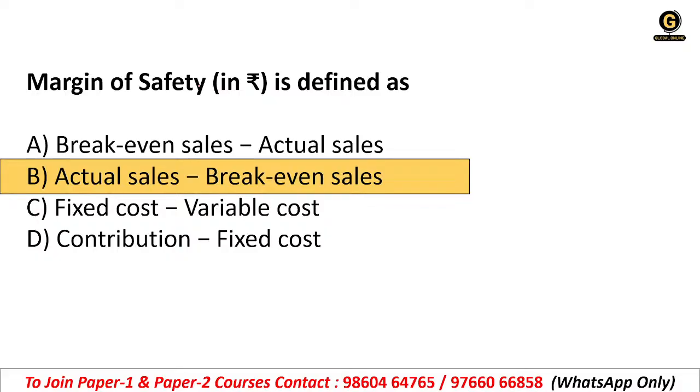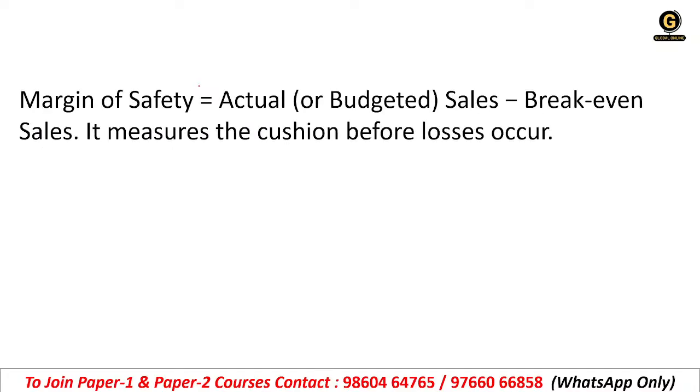Okay. So basically margin of safety, right? Margin of safety is actually the thing which tells you how much your sales can fall before you start making a loss. Am I right? So the formula for that is actual sales minus break-even sales. Great. So the more the margin of safety, the safer the business, and the less the margin of safety, the business will be at more risk.